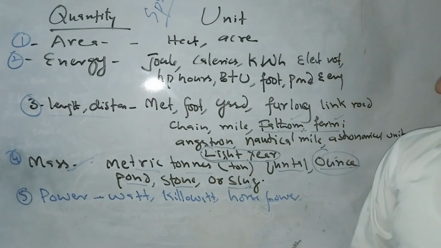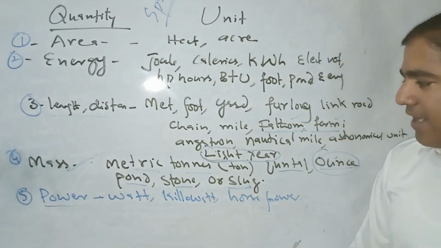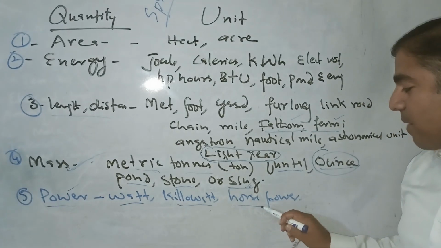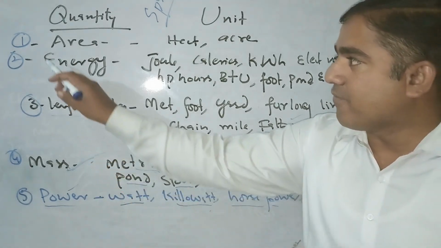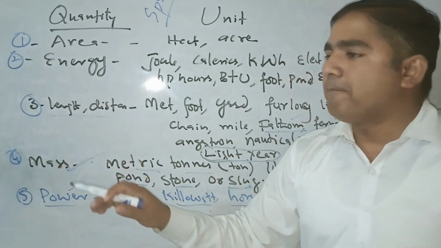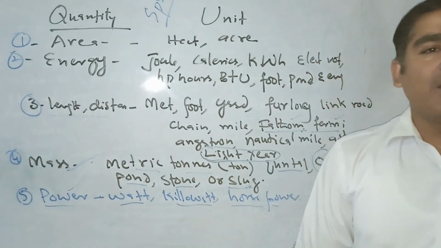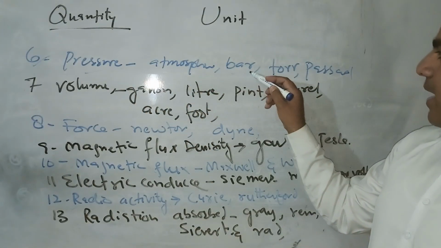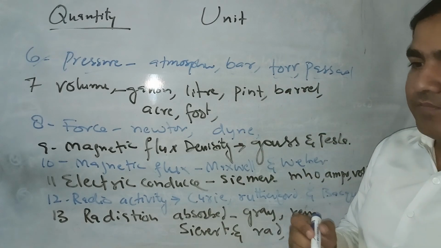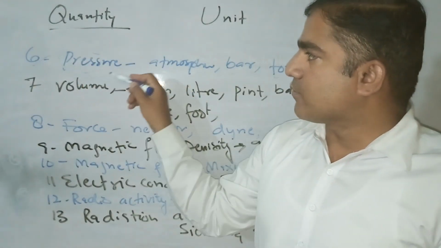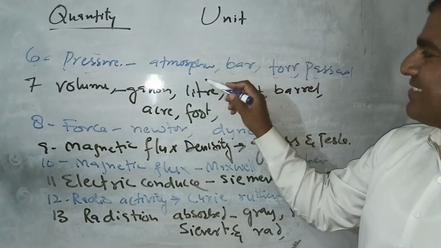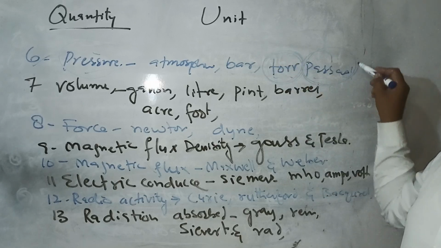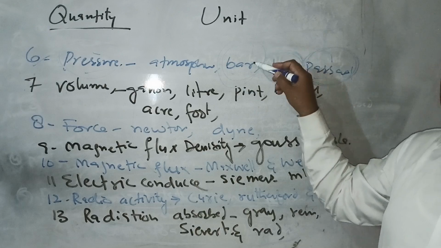Okay, this is power. Power is measured in what? The watt, kilowatt, horsepower. This is power. Now number 6 is pressure: the atmosphere, bar, torr, and the Pascal. This is very important also. This is pressure, the quantity that is measured. Torr is most important. Pascal is most important. Bar is most important.